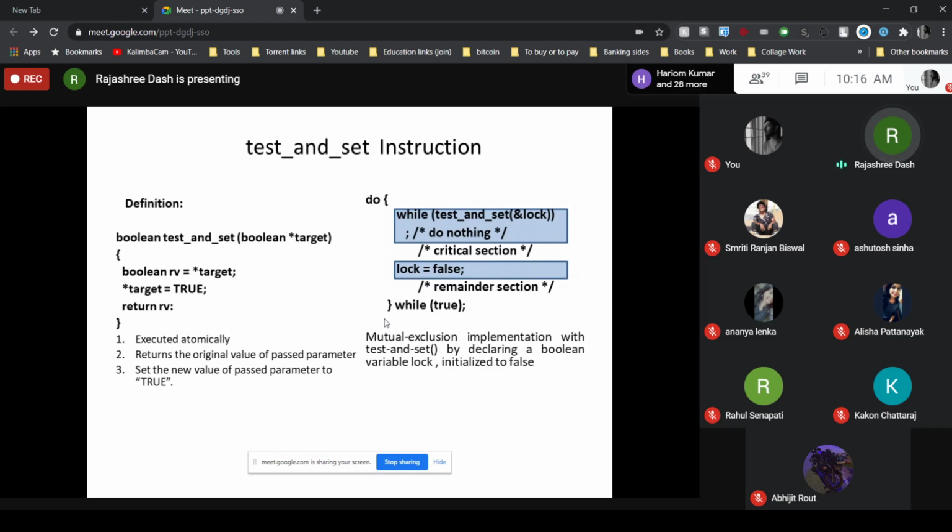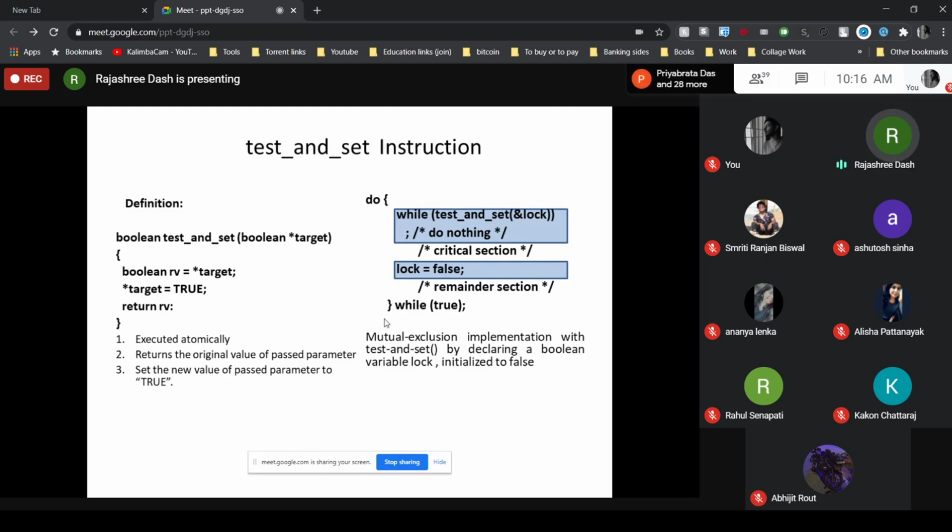After that, star target equal to true, that means it is now set to the new value true. And what value is returned by the test and set function? The original value, return RB. Now remember, this test and set function executes atomically.